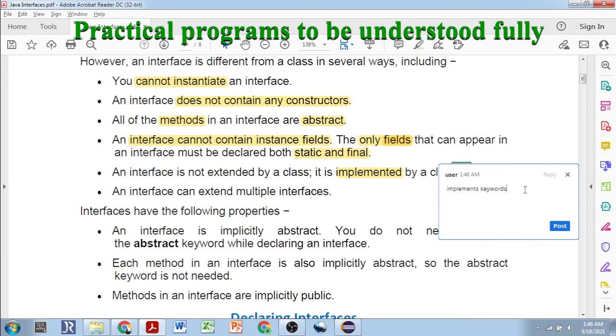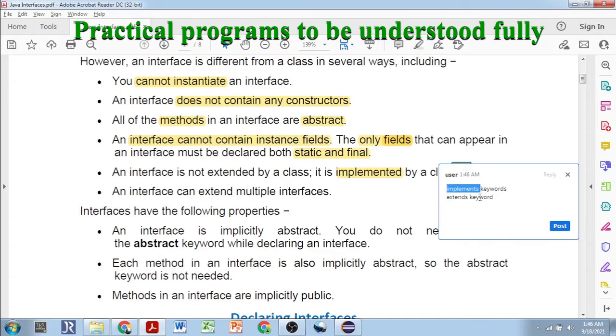But when an interface inherits another interface, we use the extends keyword. So there are two keywords we use for inheritance. When a class extends another class, we use extends. Similarly, when an interface inherits another interface, we use the extends keyword. But when a class inherits an interface, we use the implements keyword.